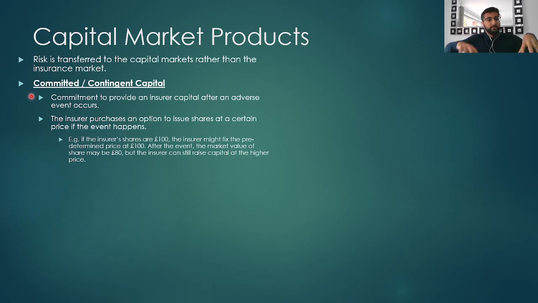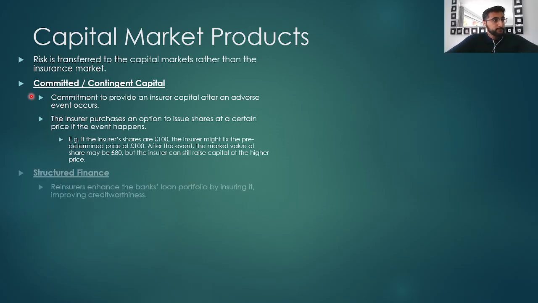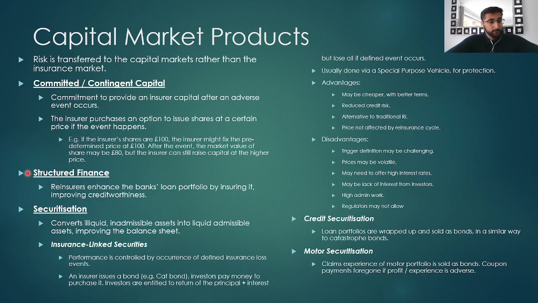For example, if the insurer's shares are £100, the insurer might fix the predetermined price at £100, and after the event, the market value of the shares might be £80, but the insurance company can still raise capital at the higher price. Another example of capital market products is structured finance. This is where reinsurers enhance the bank's loan portfolio by insuring it, improving the creditworthiness.